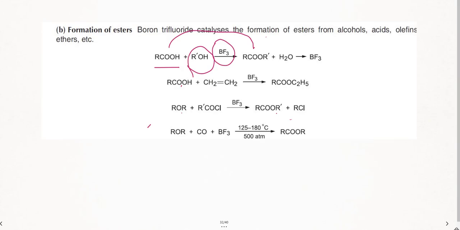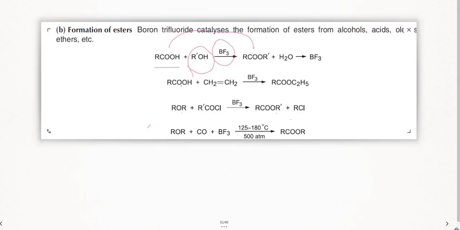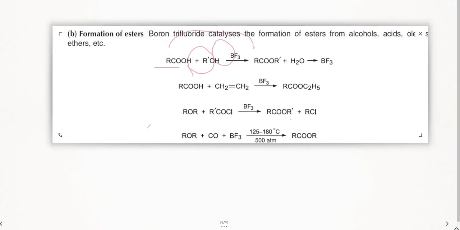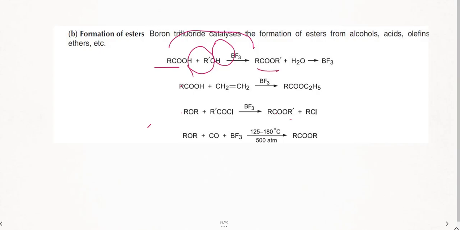Here also you are adding an alkyl group, so that will expand the compound. Same is the case in everything. Here you are adding an alkene, it's expanding the carbon chain. Here also you are adding acyl chloride, that is expanding the carbon chain. Here also same thing.